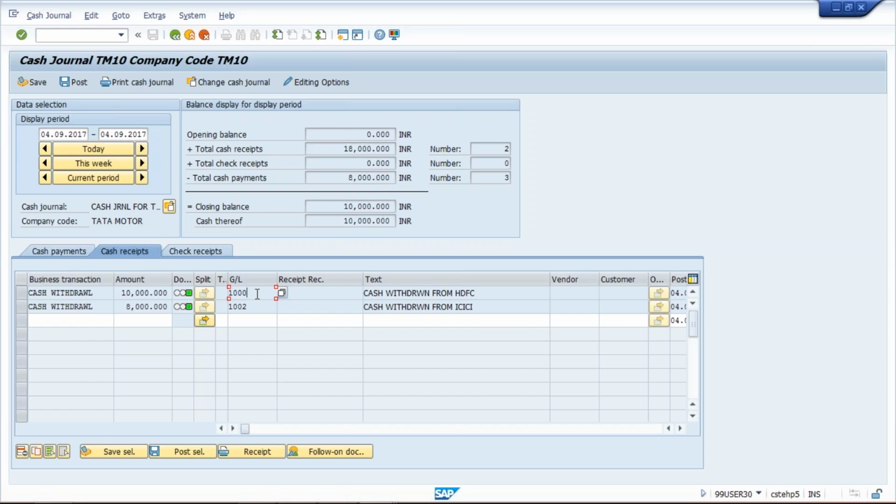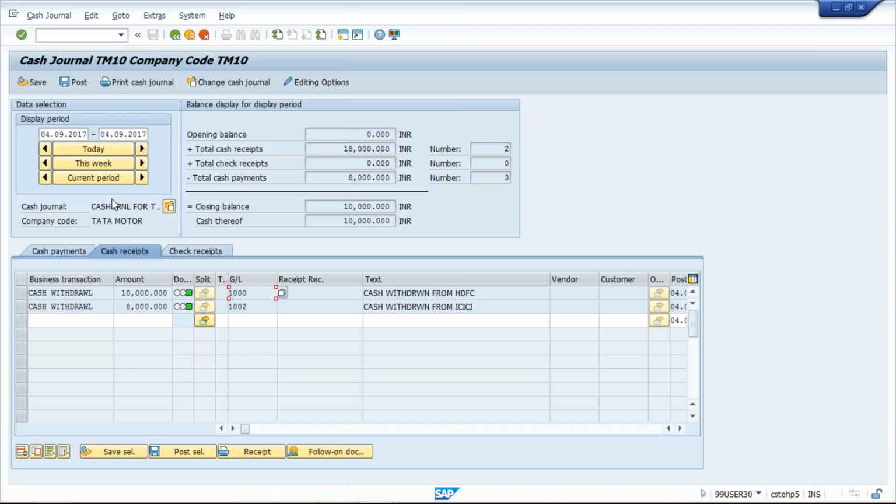So this is the interview question which will be asked by people regarding cash journal. Apart from this, if you want to see the reports, here we have today's. If you click today's, whatever cash purchase and sales have taken place will appear here. This week means the current week, and current period means you can give any period, like 1 month, and reports we can view here.